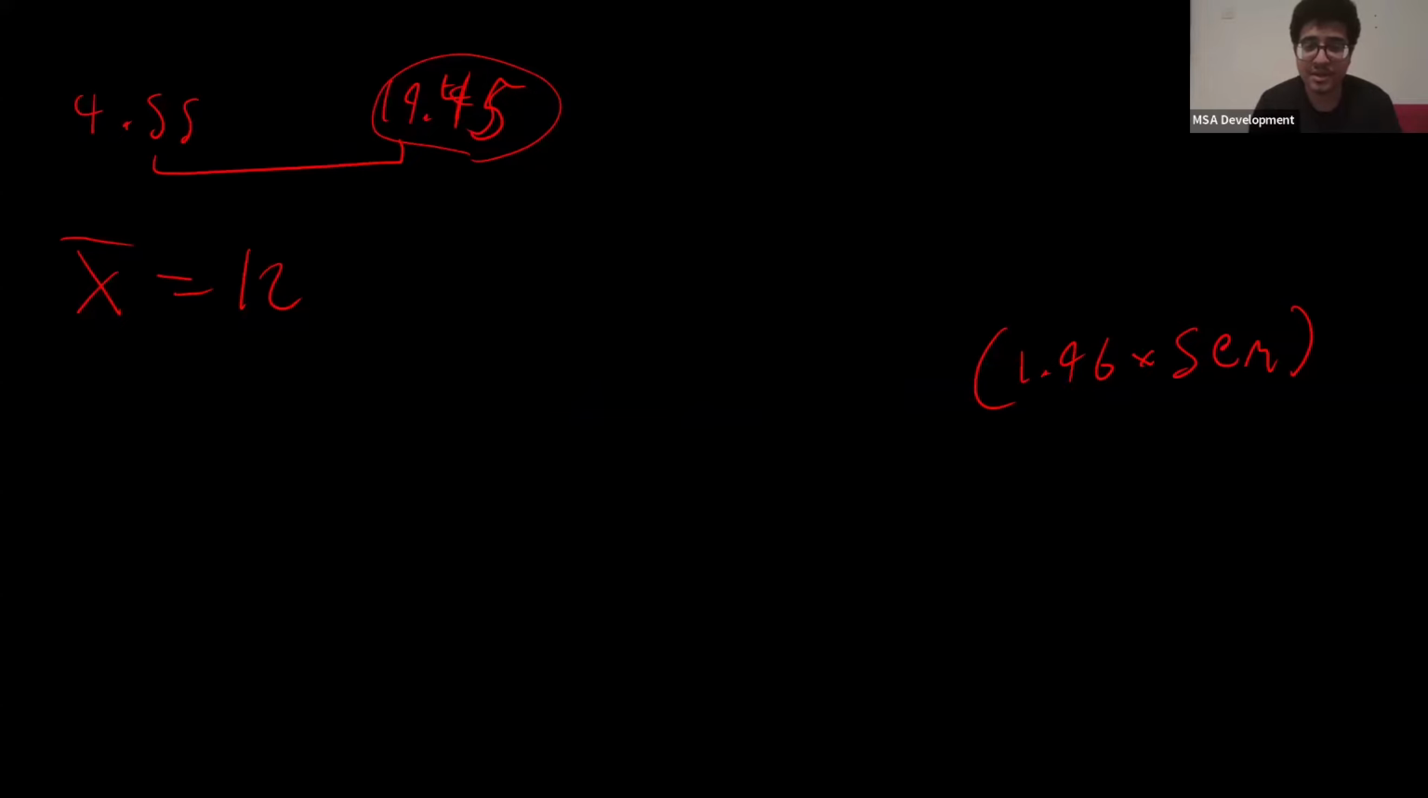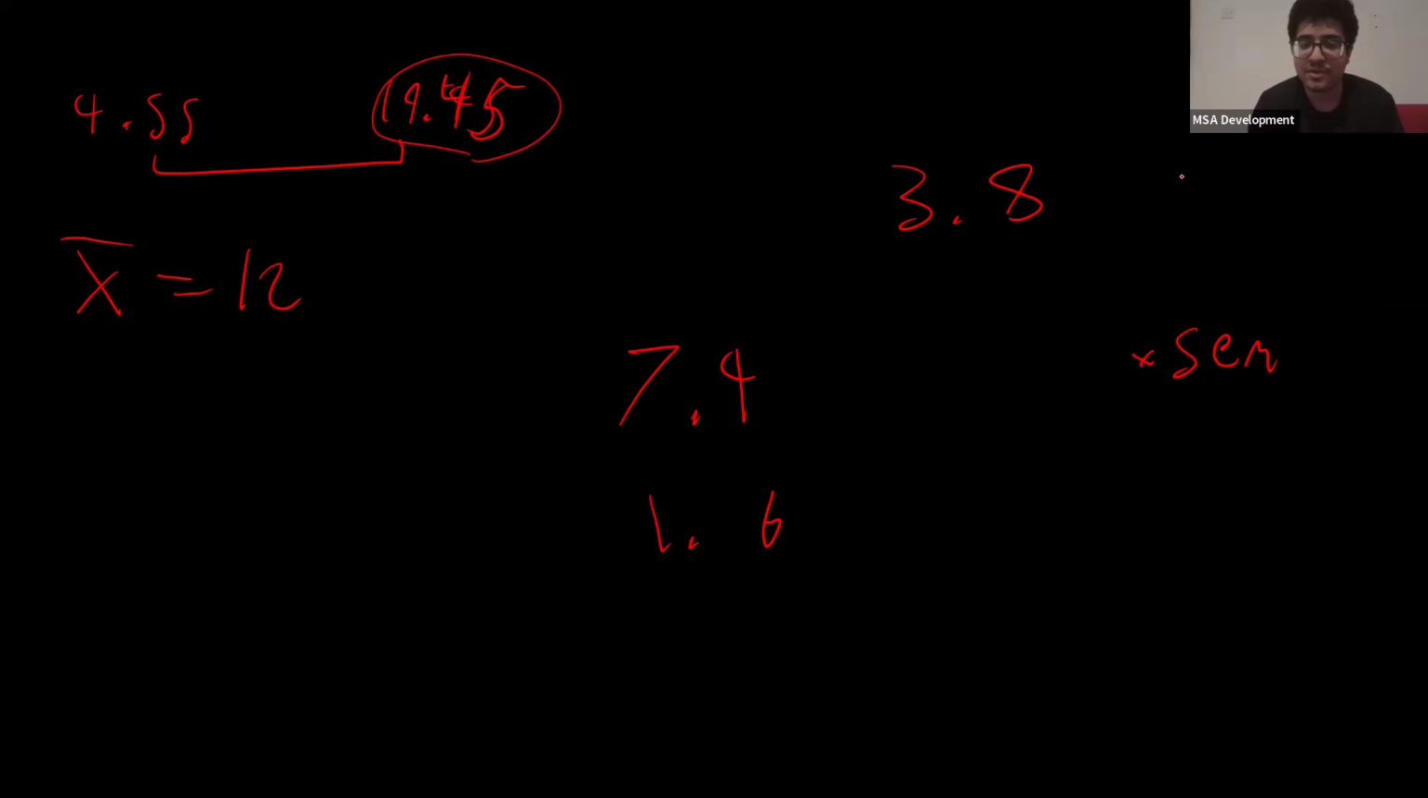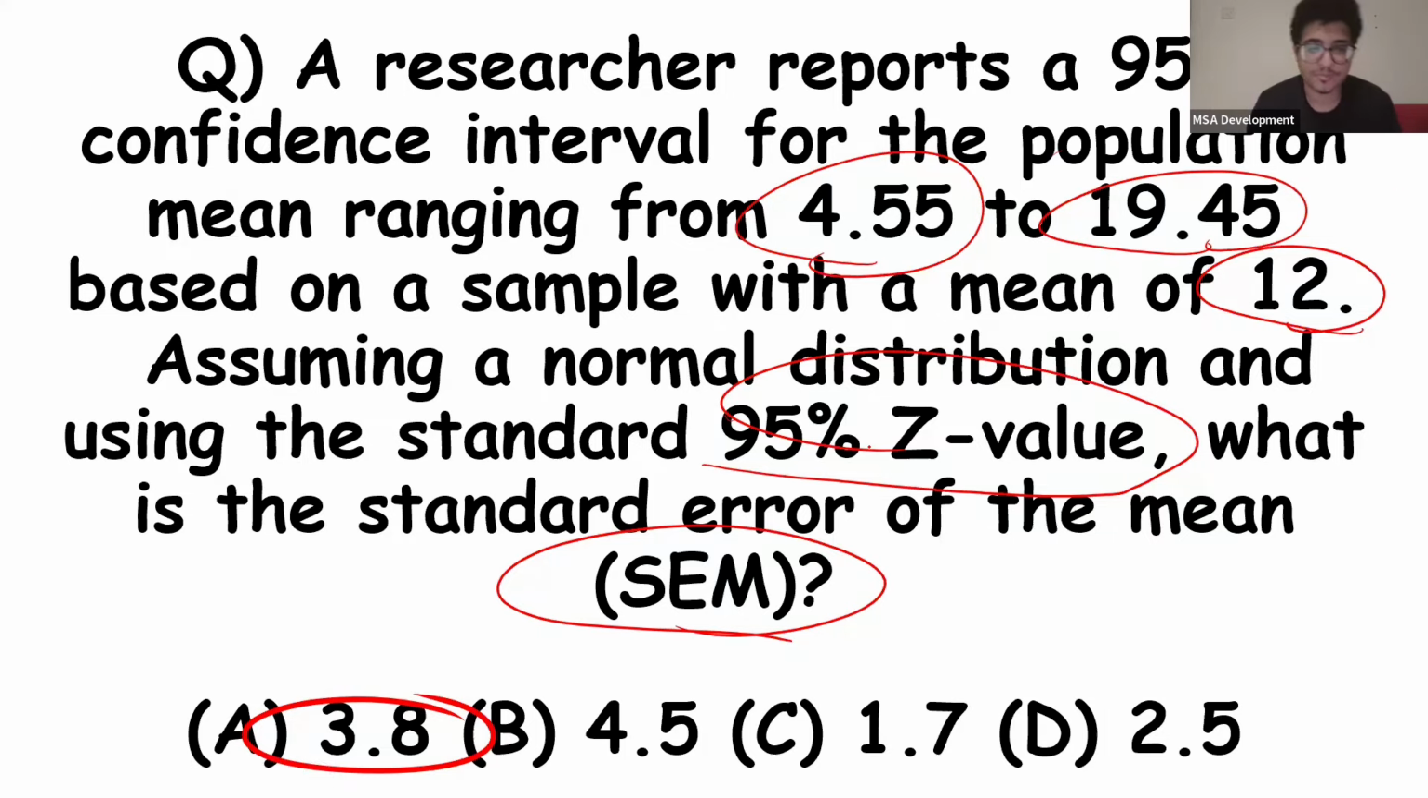So all of that's gone now. 7.45 equals 1.96 times SEM. So we can remove these parentheses. And to move this to the other side, once again, basic algebra, we divide by 1.96. So 7.45 divided by 1.96 gives us 3.8. Okay? 3.8. So if I remove all of this, I'll get basically 3.8 equals SEM. So if I look at the options, oh, did I reveal the answer before I started? I hope I didn't. But yeah, the answer is 3.8. So that's how we calculate that.